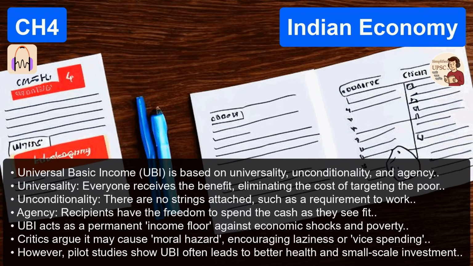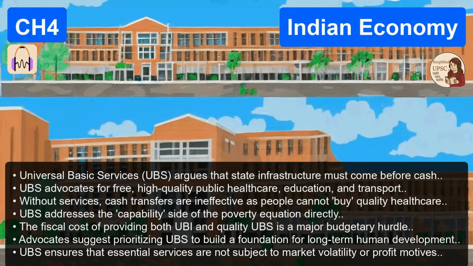And the third fear. Vice spending. Paternalists argue that if you give pure cash to a rural patriarch, he won't buy nutritious food for the family. He'll spend it on alcohol or tobacco. Is there data backing that up? Again, empirical evidence largely contradicts this. When cash is transferred, especially if routed to female heads of households via Dhan, it overwhelmingly goes towards nutrition, education,